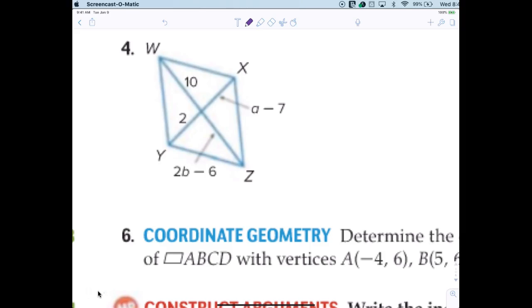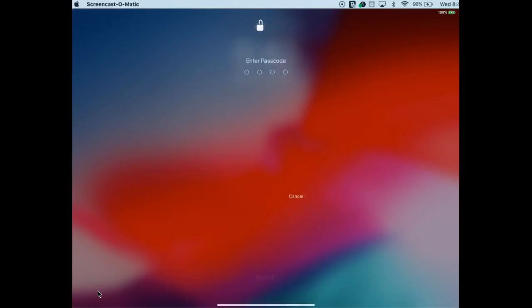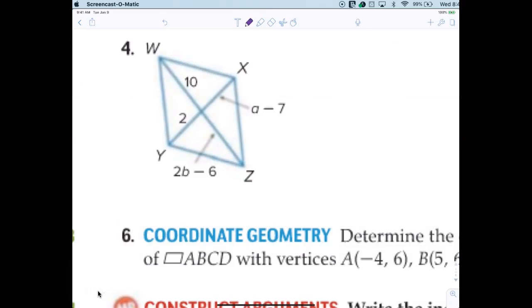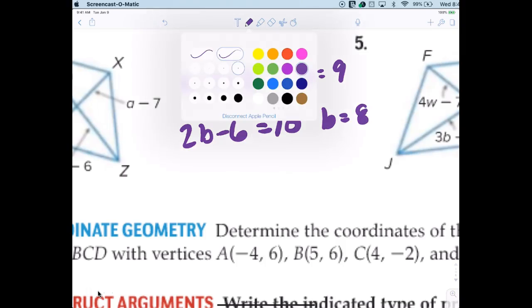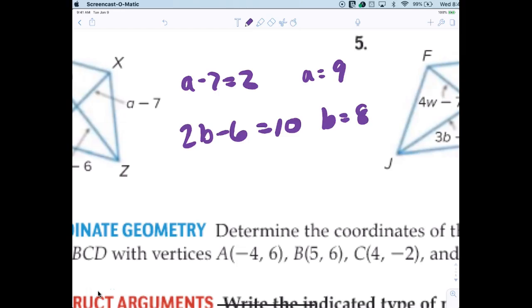What is it? Tell me again. A minus 7 equals 2. And what else did you say? 2b minus 6 equals 10. So, obviously, we don't have to do much work here. A is what? And B is 8. Come on, guys. Anybody have any questions with that?